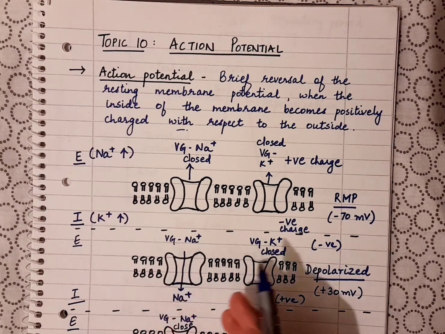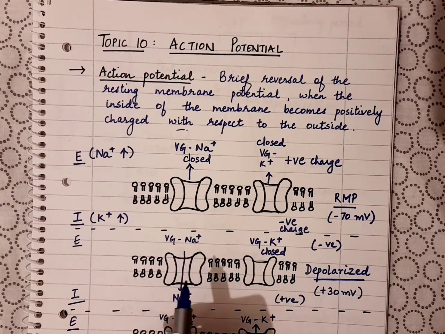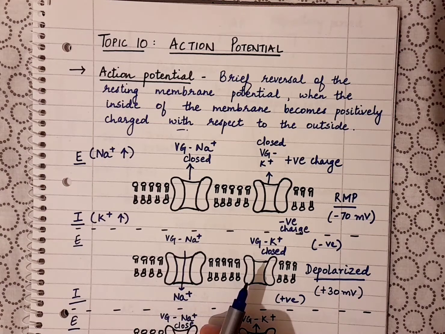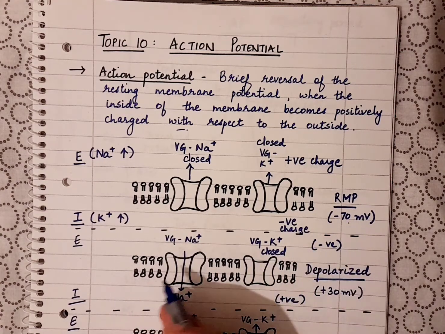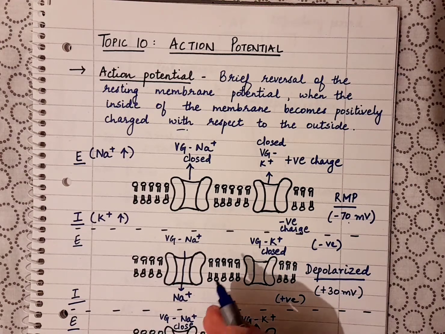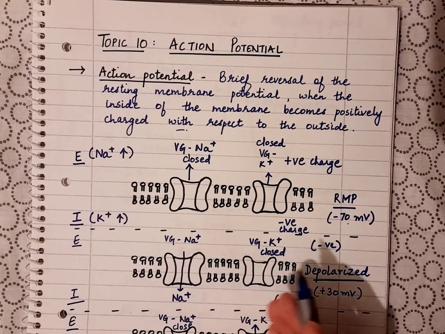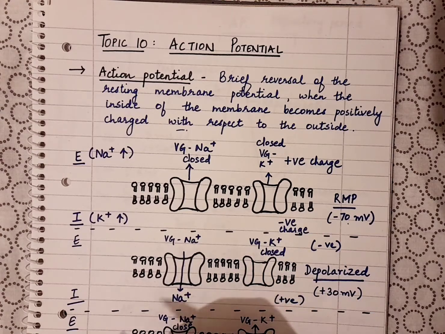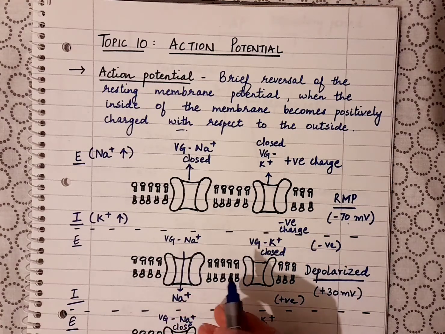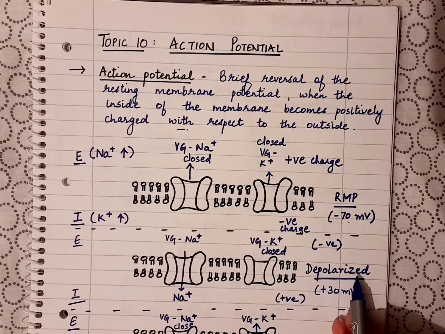Now as these sodium ions are coming in, the voltage will start shifting towards the positive side, okay. From minus 70 it will start moving towards the positive side, right? Once it reaches a voltage of minus 55, which we call the threshold potential, and that is crossed, we say that the neuron is now depolarized, or depolarization has occurred.